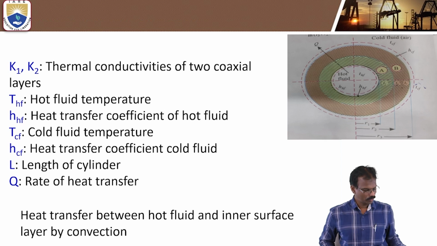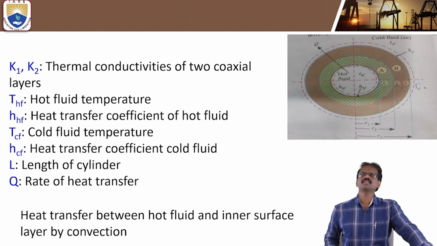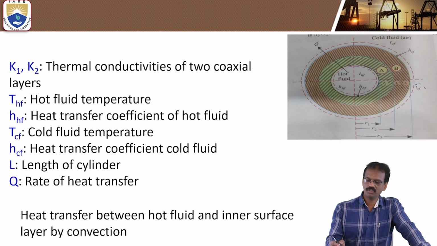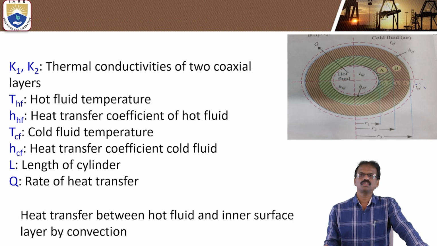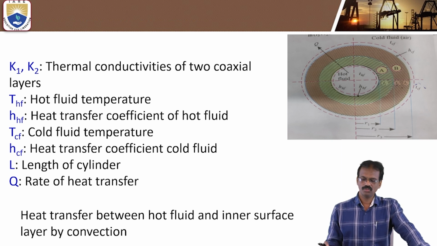Similarly, we'll see the composite cylinders. Just like here, we are taking two layers. Similar to slabs, where we already derived the heat conduction in composite slabs, in a similar way we can solve the heat conduction in composite hollow cylinders also.